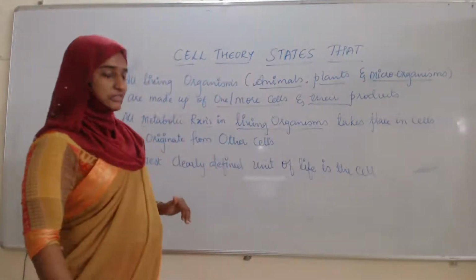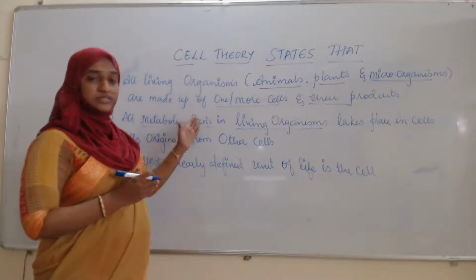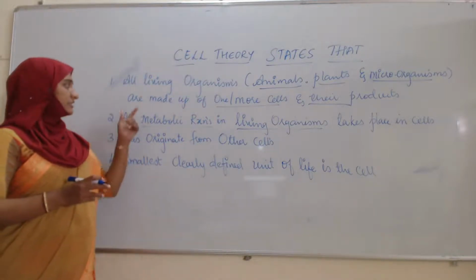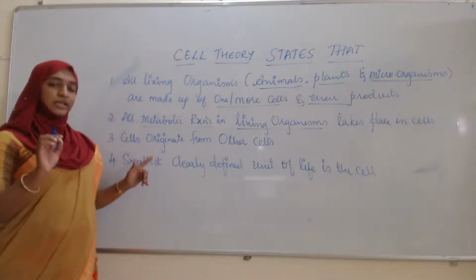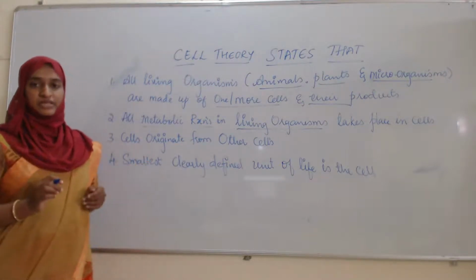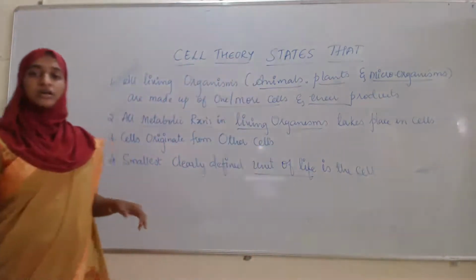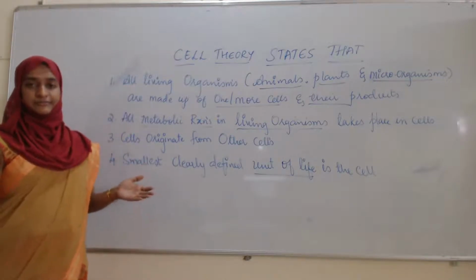What he's saying means it is clearly defined by seeing all these statements in the cell theory. By seeing all these three statements, it is clearly defined that cell is the basic unit of life, or cell is the basic unit of all living organisms.